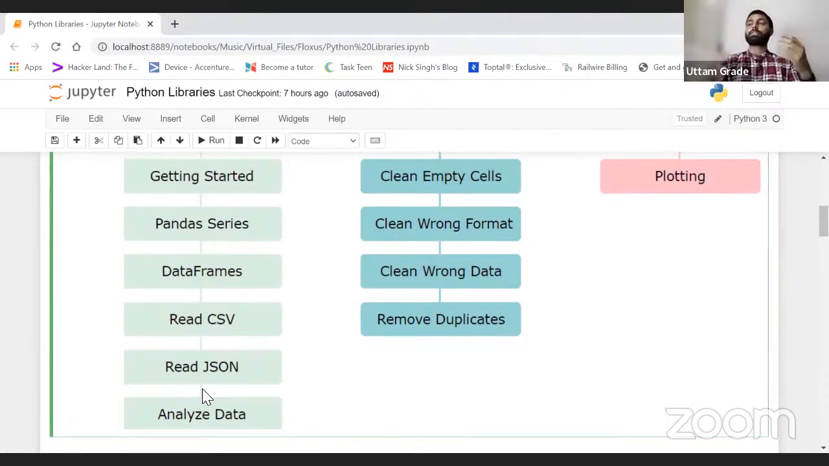What is the meaning of analyzing data? We can see how many wrong numbers we have, how many outliers we have, and how many missing values we have in our data. We can also visualize our data to easily understand how it looks.